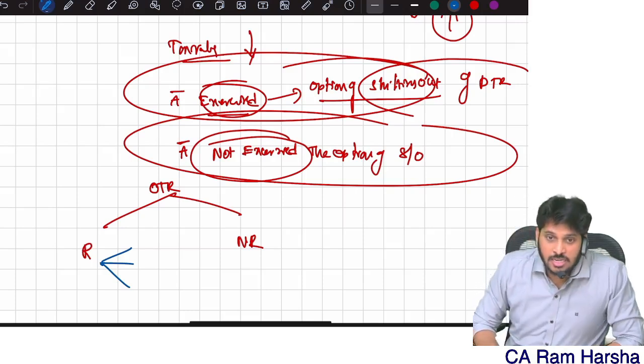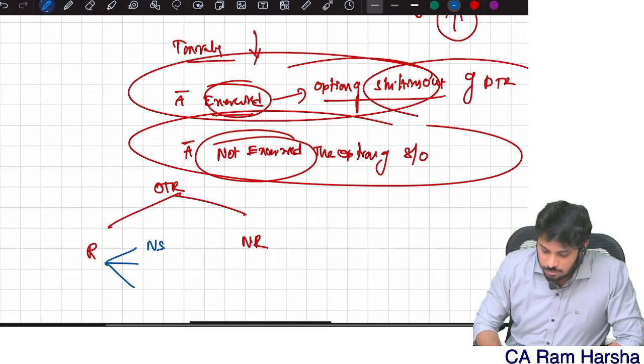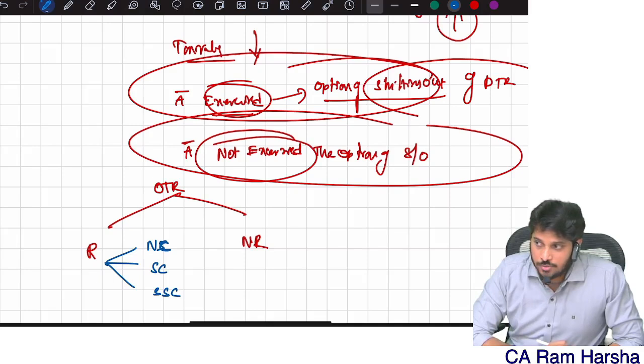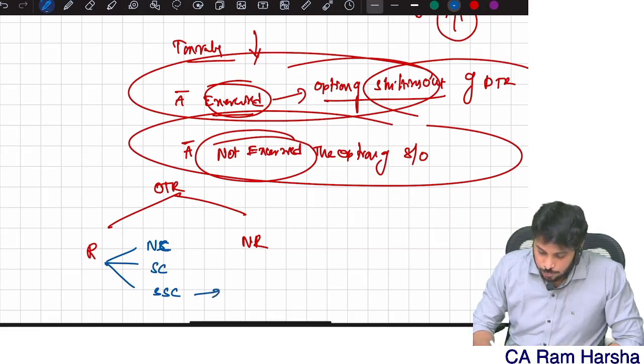In optional tax regime, individuals are classified into three parts: normal citizen, senior citizen, and super senior citizen. Super senior citizen means what?